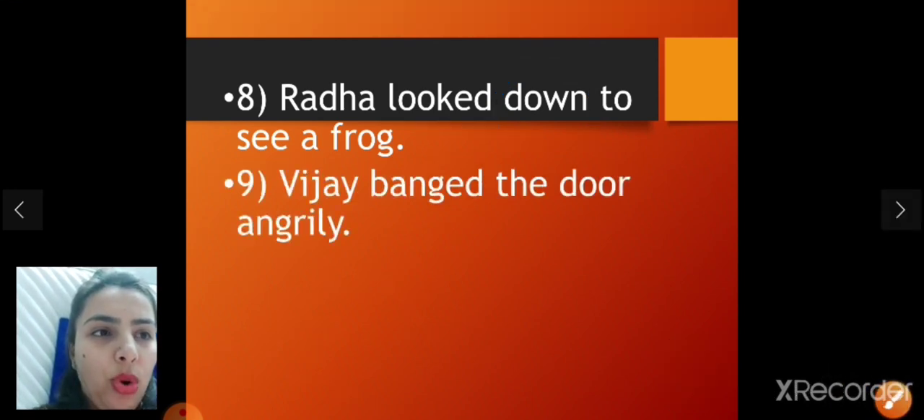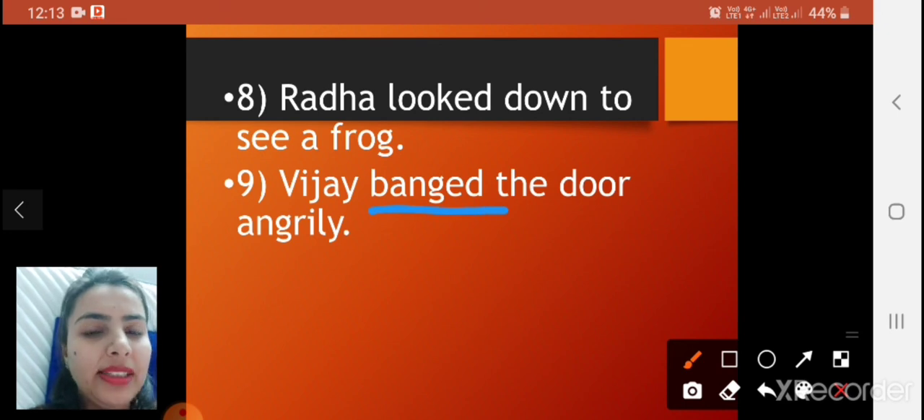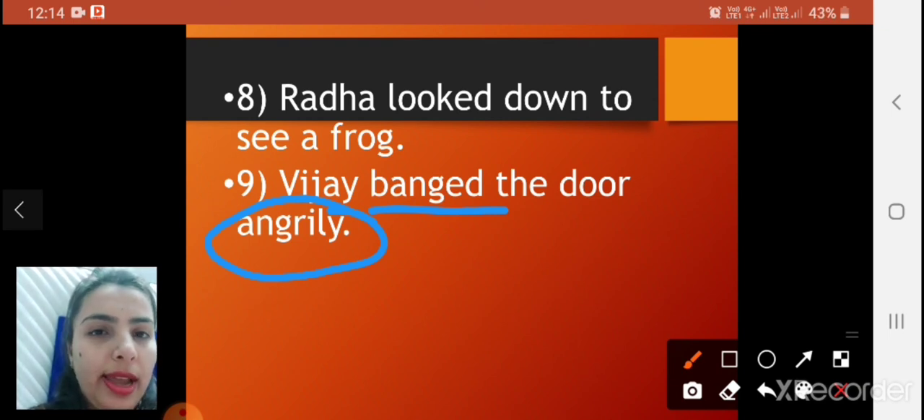Vijay banged the door angrily. So underline the word banged. It is the verb here, and angrily shows the action of the verb banged. So it is our adverb.